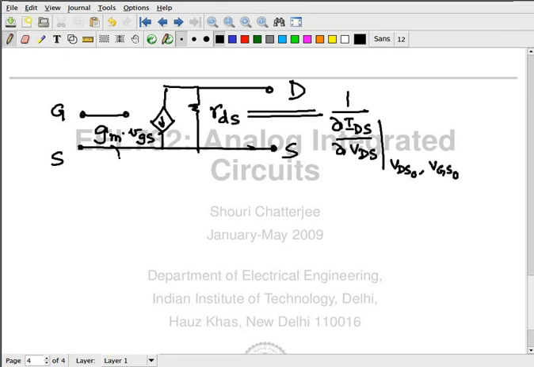And the value of this GM is given by the corresponding derivative. So if I give you the equations at the exam or in your homework, that large signal equation that describes the MOSFET, you can figure out what is the value of GM, what is the value of that resistance.